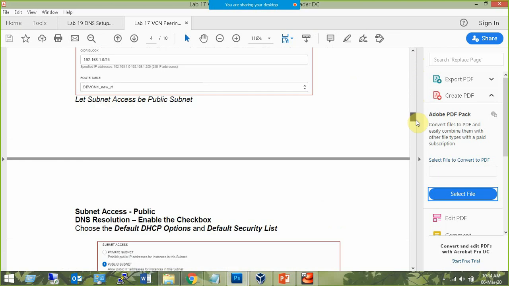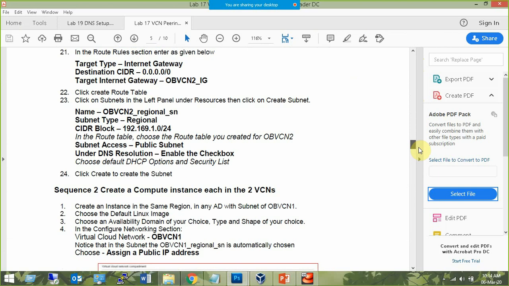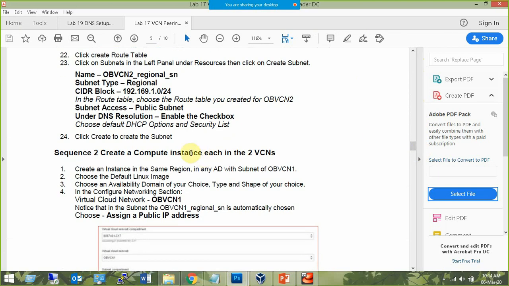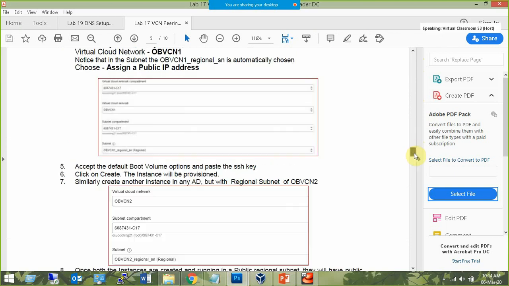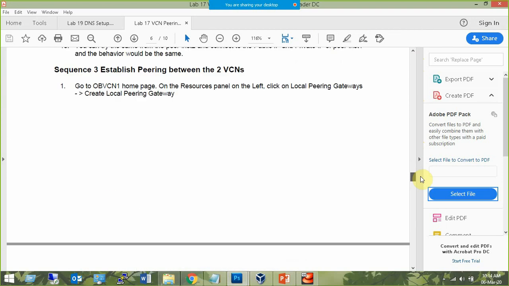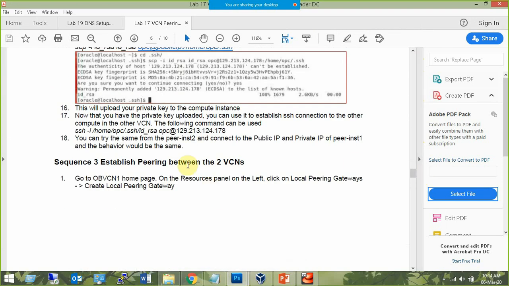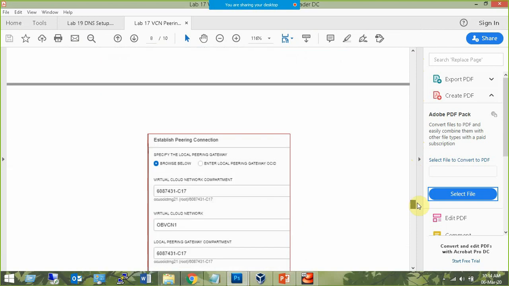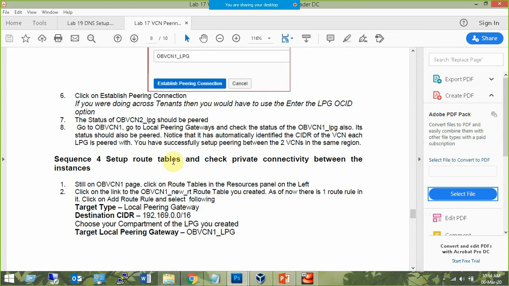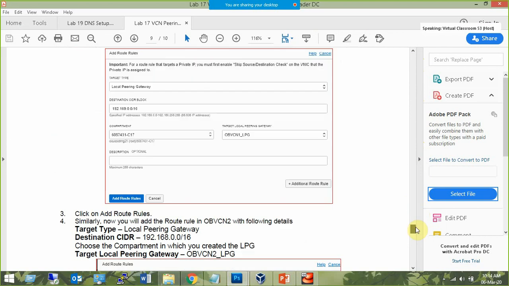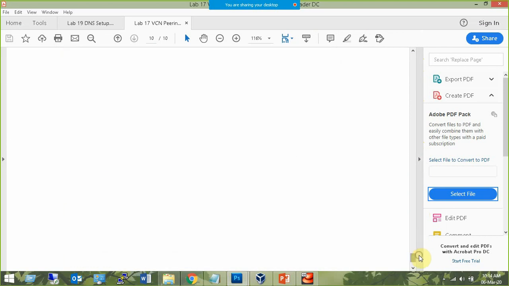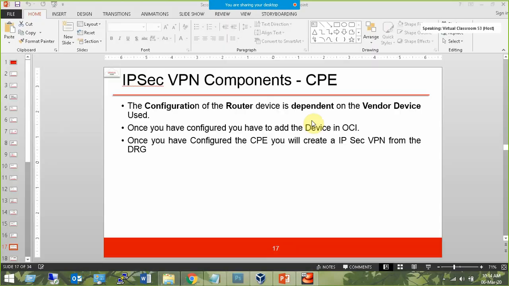Okay, second lab, if you go to that, give me a second. Sequence 2, create a compute instance in each of the two VCNs, because then only you will be able to verify the connectivity. Sequence 3 is establish peering between the two VCNs which you created. And then sequence 4, route table to check the private connectivity between the instances. So this lab will give you complete setup and complete flow of the local peering.